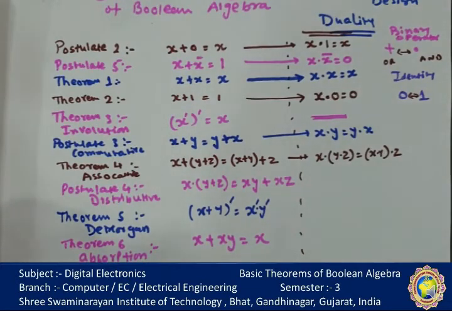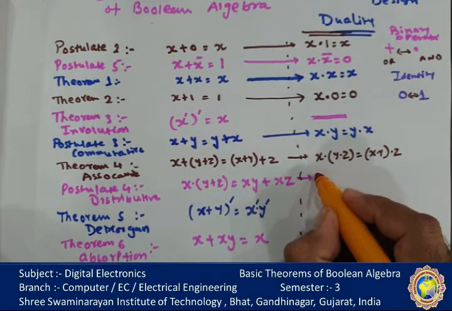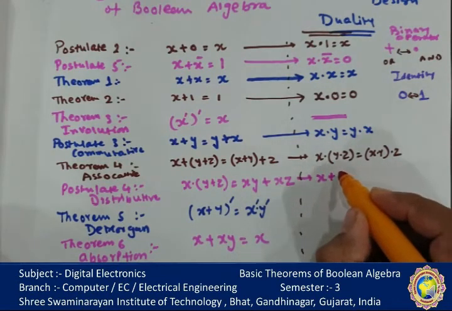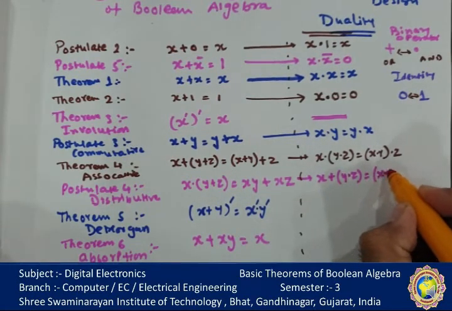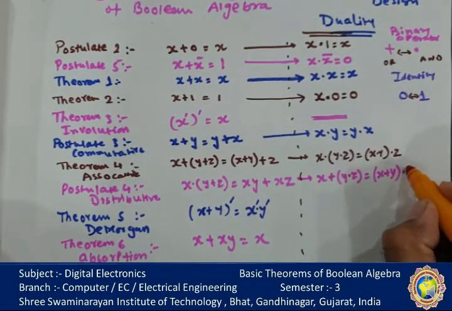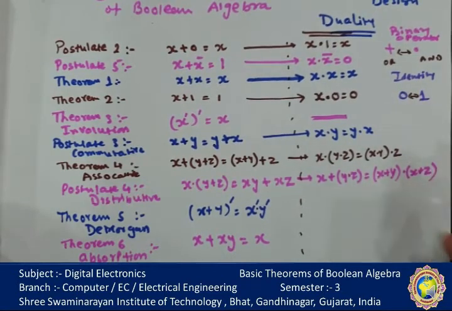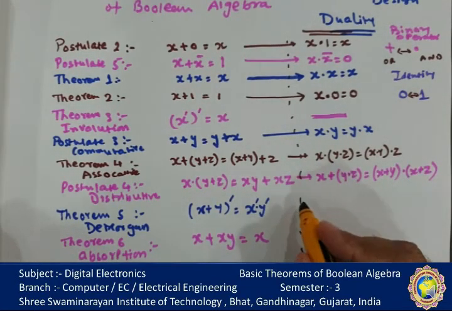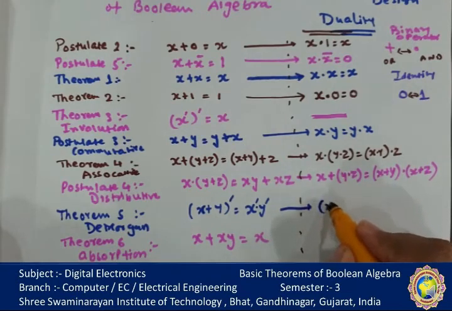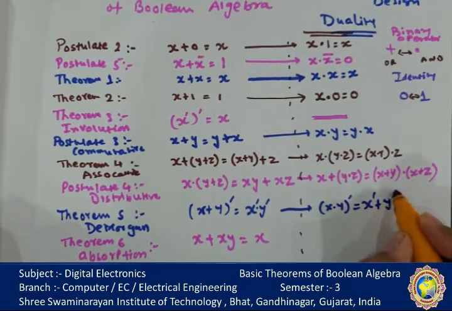Here in the distributive law, the dot operator is replaced by plus: x plus y dot z is equal to x plus y dot x plus z. De Morgan's theorem, again the operator only is replaced: x dot y whole dash is equal to x dash plus y dash.